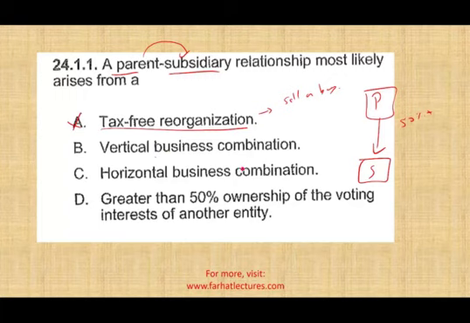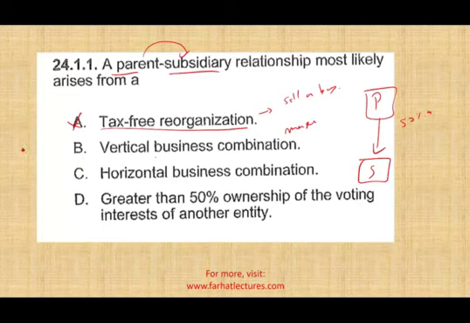Vertical business combination. What is a vertical business combination? A vertical business combination can be achieved by something we call a merger. What is basically a merger? Basically when the two companies kind of align, but they're still separate.